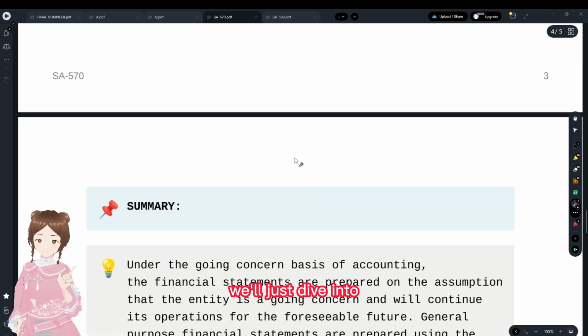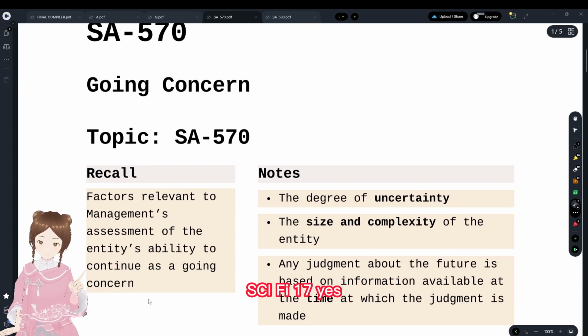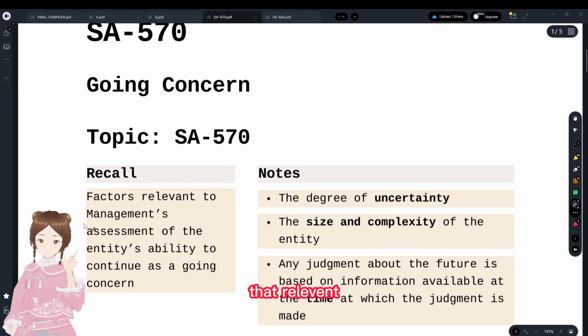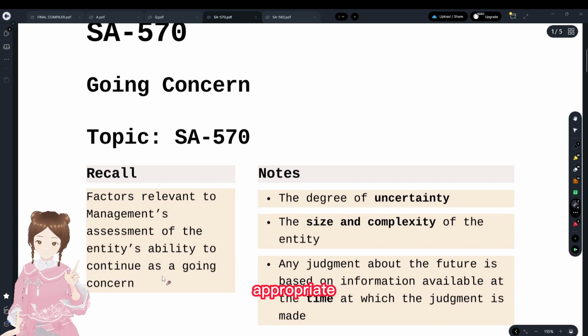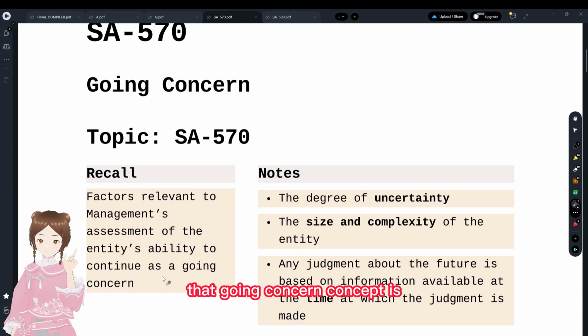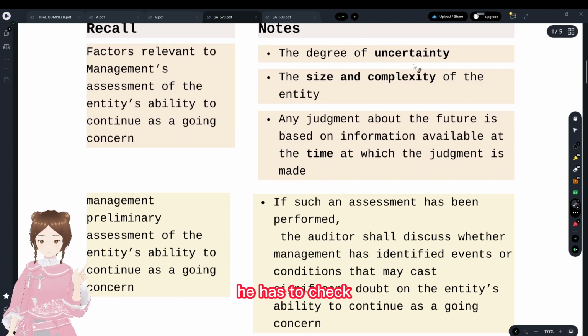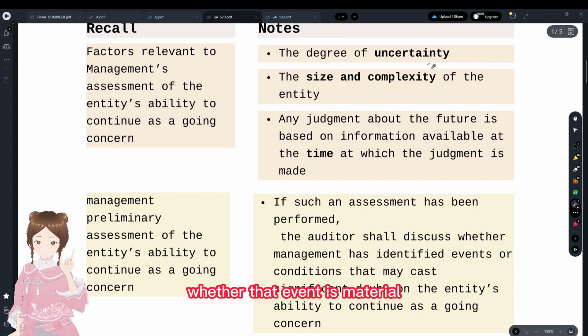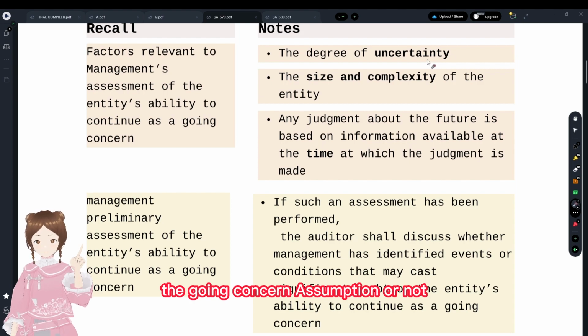And with that said, we'll dive into the standard SA 570. What are the factors relevant to the management's assessment of the entity's ability to continue as a going concern? The auditor has to obtain sufficient appropriate audit evidence that the going concern concept is appropriate or not. What factors does he have to check? He has to check the degree of uncertainty, whether it is material or immaterial, whether that event would affect the going concern assumption or not.